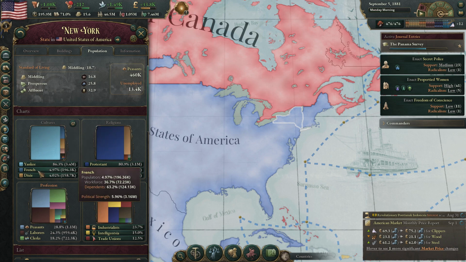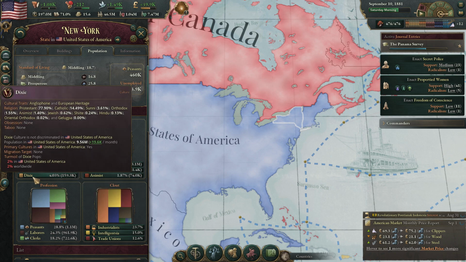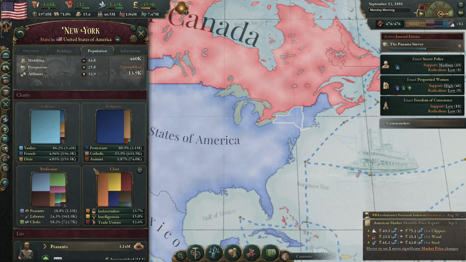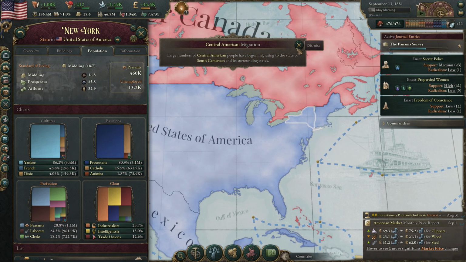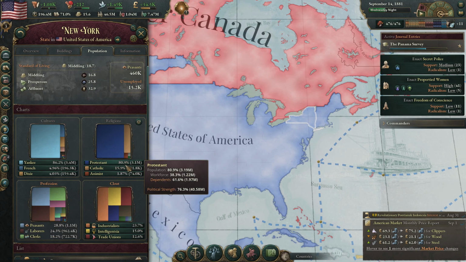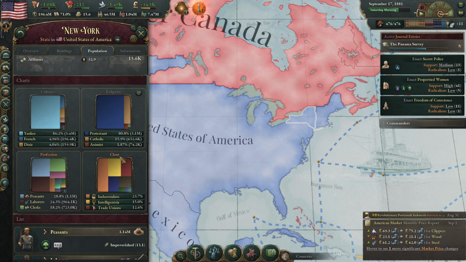The French make up 4.97% of the population, so 196,000 people. A lot of Dixie people have moved up north to enjoy that industry and prosperity. As far as religions go, about 81% are Protestant in the state of New York.